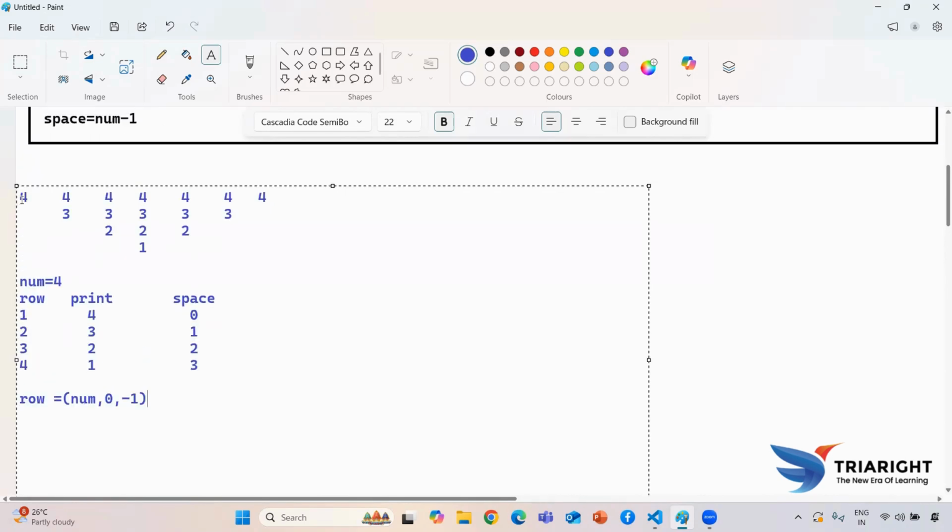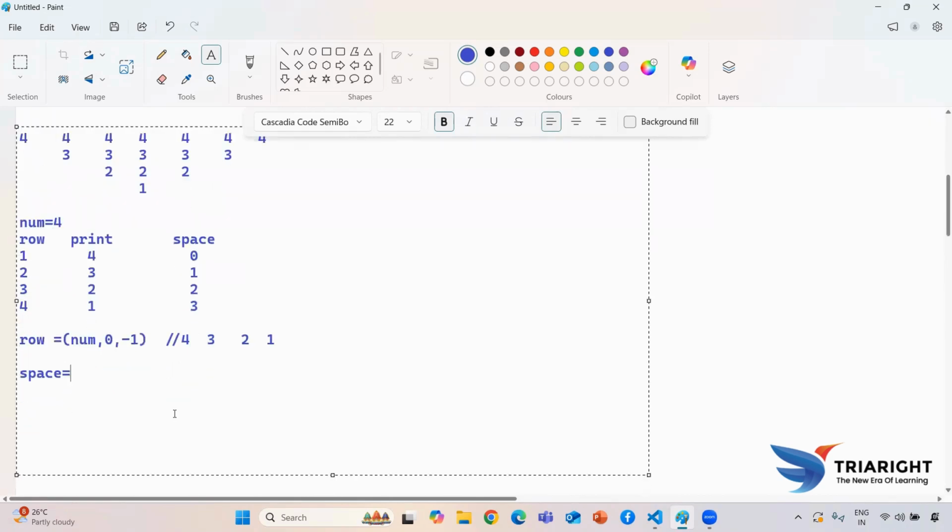Because I need to use 4, 3, 2, 1 only. That's why it will be printing 4, 3, 2, 1. Now I am getting my row. Now I need to print for my space. For my space, if you see here, it will start from 0, right? If I'm giving 0 directly and incrementing every time, it will get updated. So the space will also be clear.